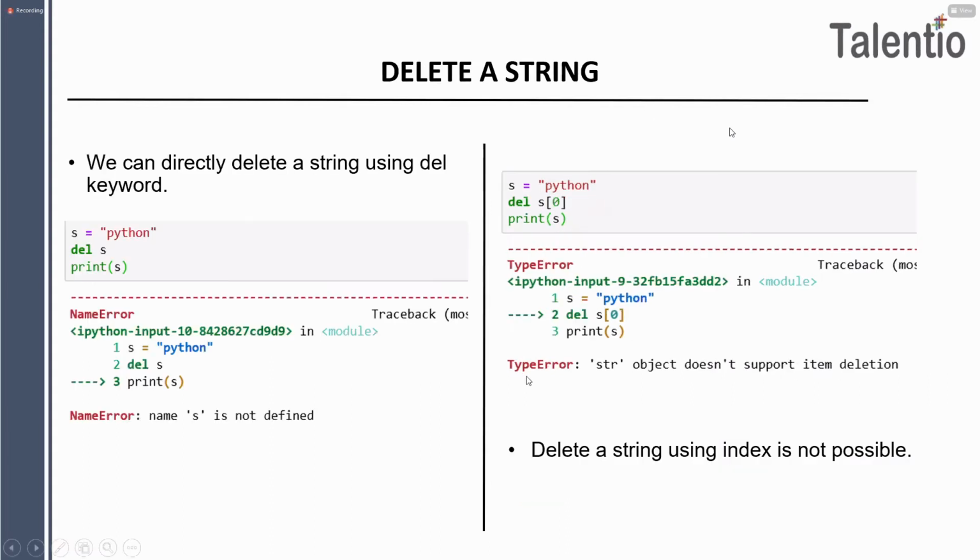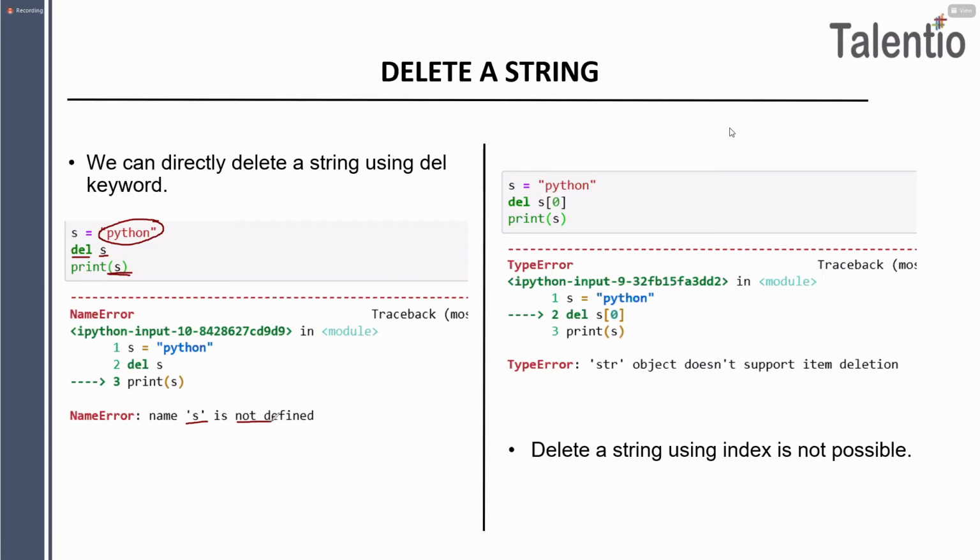Okay, next, here you can see delete a string. One more time you will understand, guys. We can directly delete a string using the del keyword. If you want to delete your s string, which is the whole Python word, you can. After deletion, as you know, you will get the error: name s is not defined. I gave you an example already. If a person has died, we can't see that person in real. Same here, guys. After deletion of the whole string which is Python, when you want to print s, you will get the error name s is not defined.